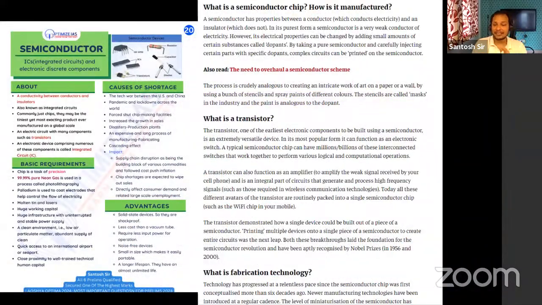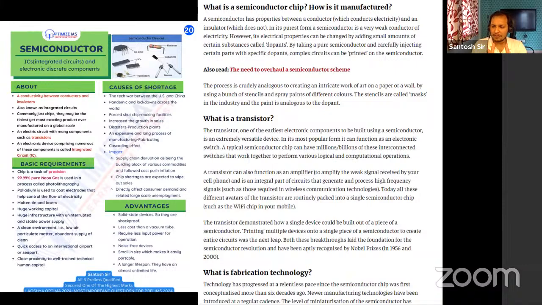Next, guys, semiconductors. As I told you, semiconductors are very, very important. Semiconductors are very interesting because they are good insulators, and they are also good conductors when certain substances are added to them, which are called dopants.